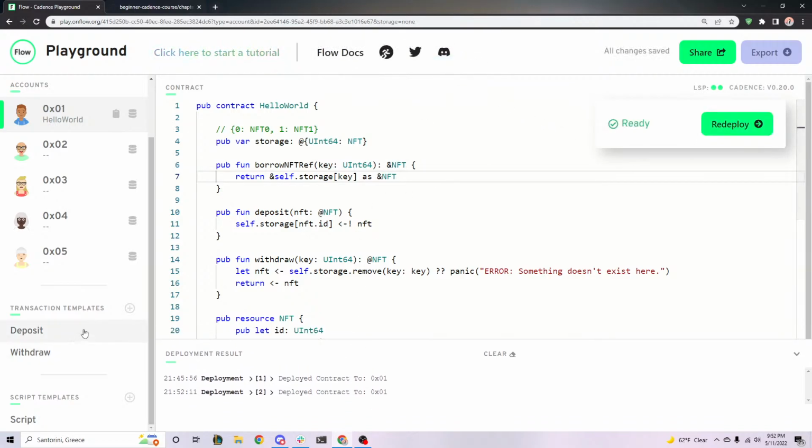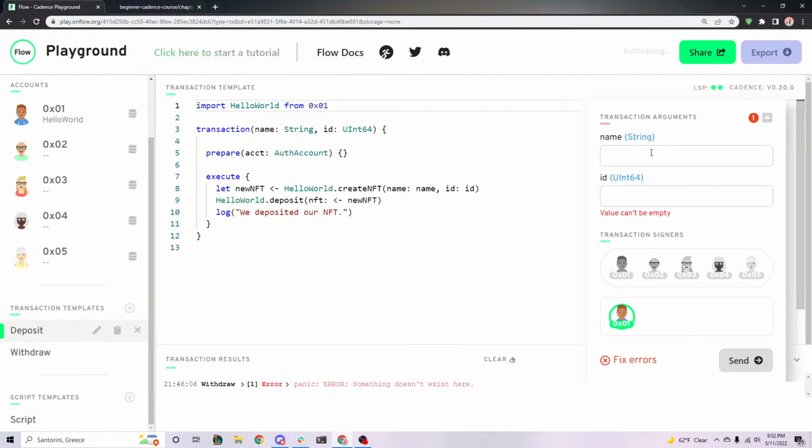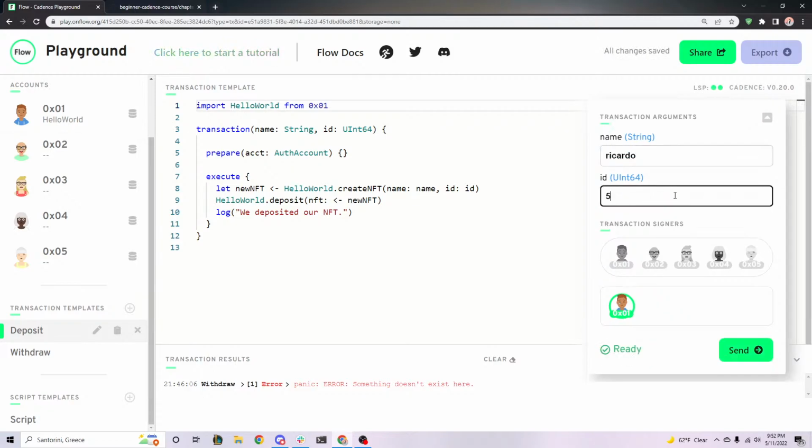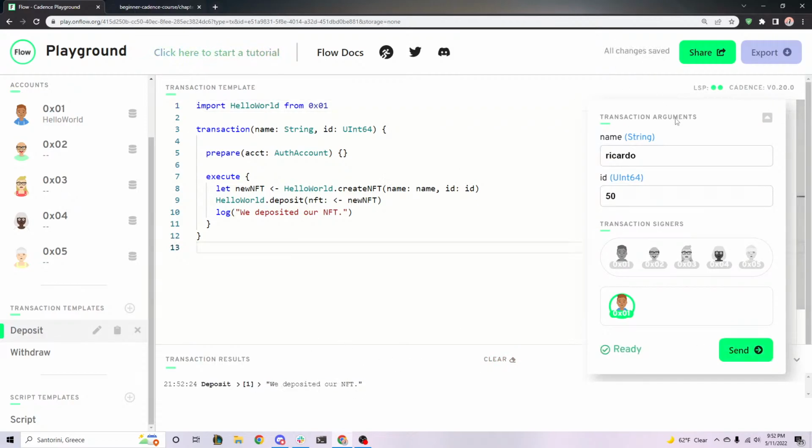Yes, we did it. And let's go ahead and deposit an NFT so one actually exists. So let's call it Ricardo, and the NFT ID is going to be 50. All right, so let's put one in there. Hopefully it works. Nice. We deposited an NFT. So now we want to read Ricardo's name.